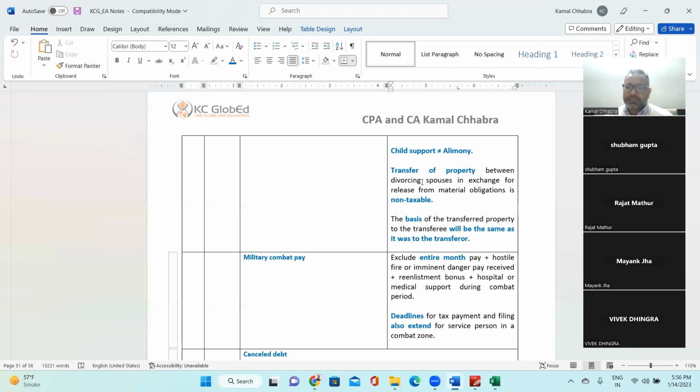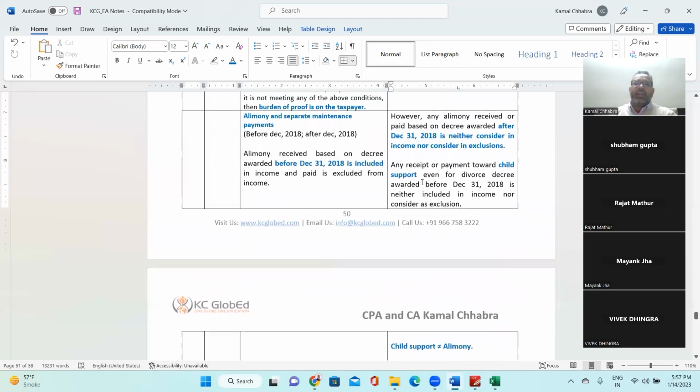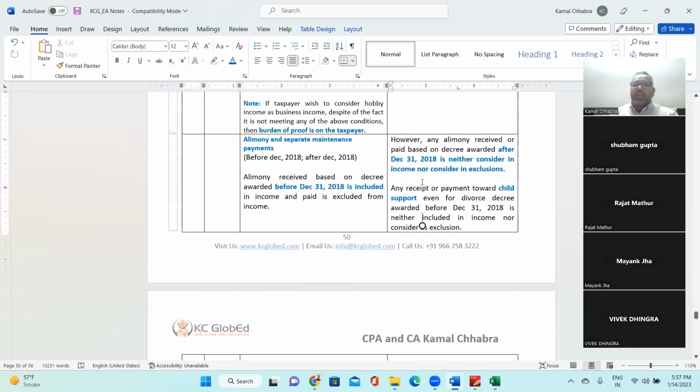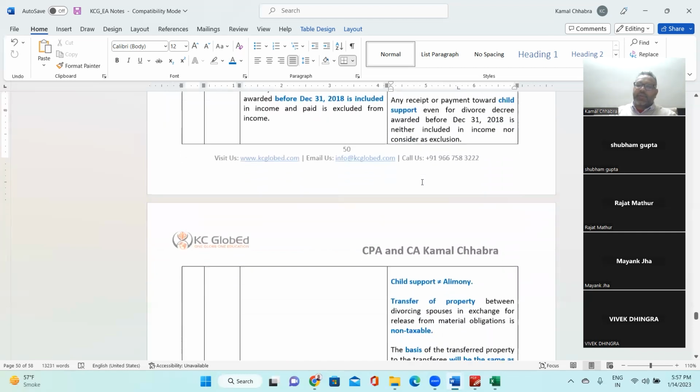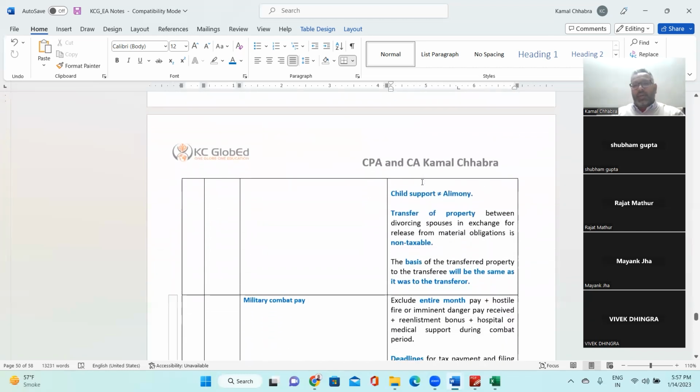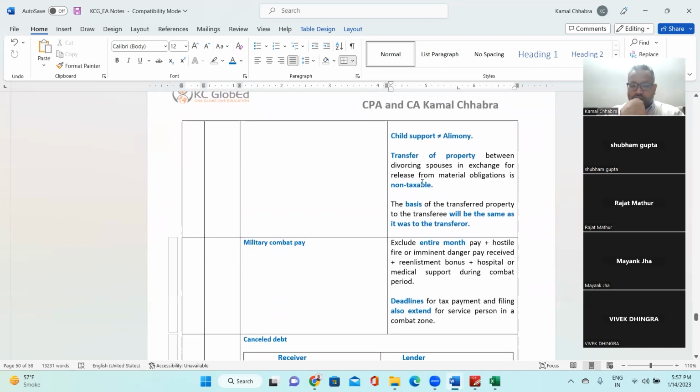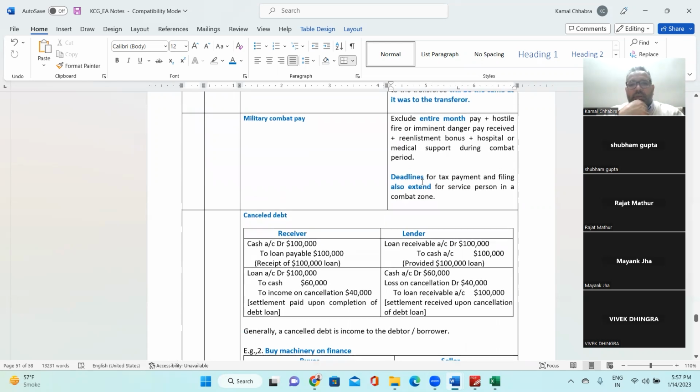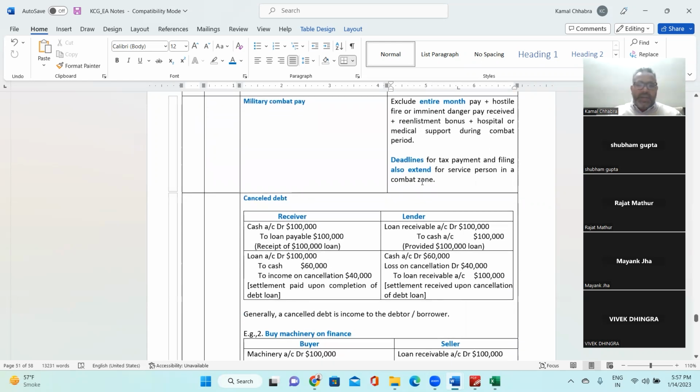Make sense? Yes, sir. So this is about alimony received and paid, child support, and transfer of property in case of a divorce decree. Right? So far, so good? Yes. Yeah, it's clear. Okay, so the next one is military combat pay.